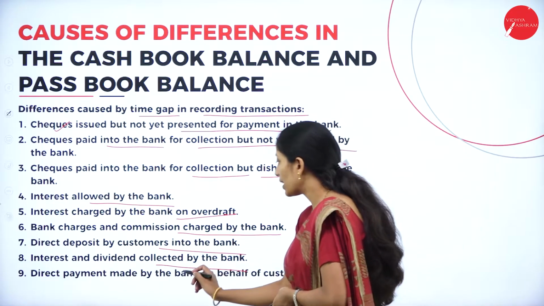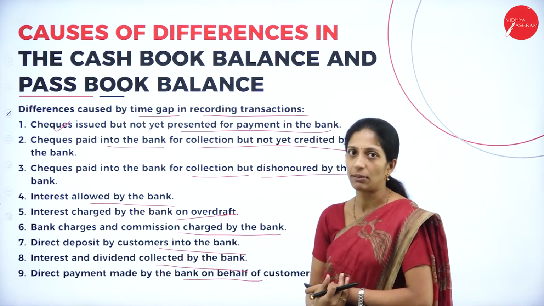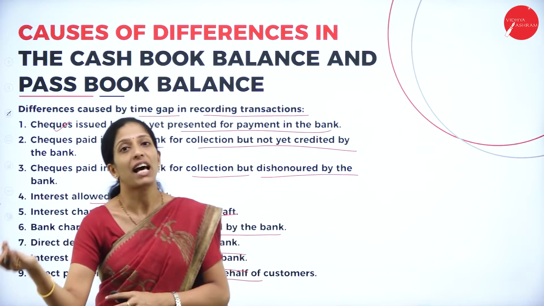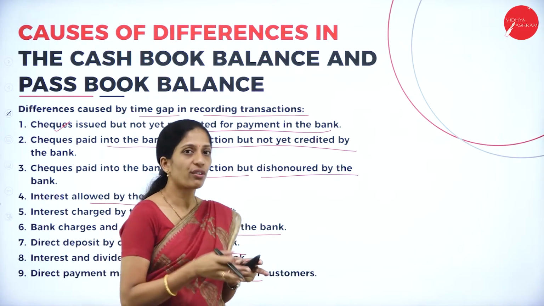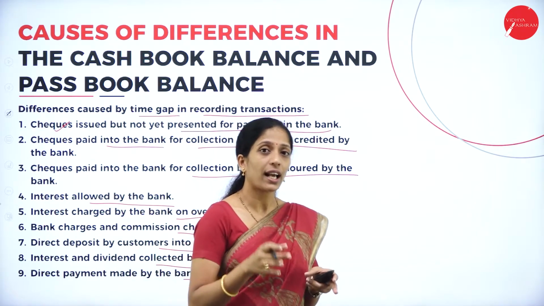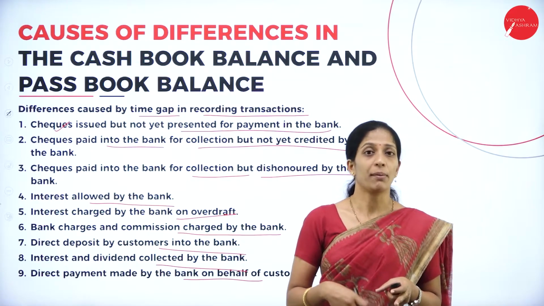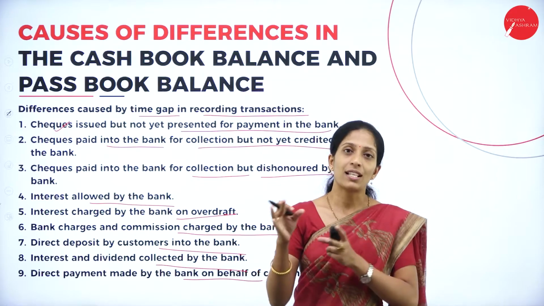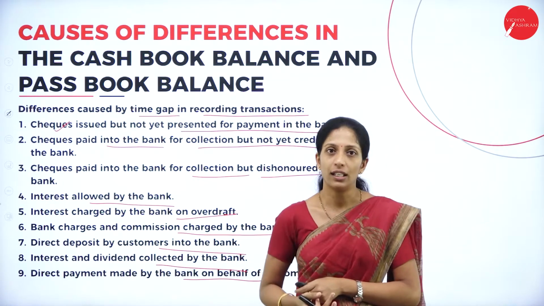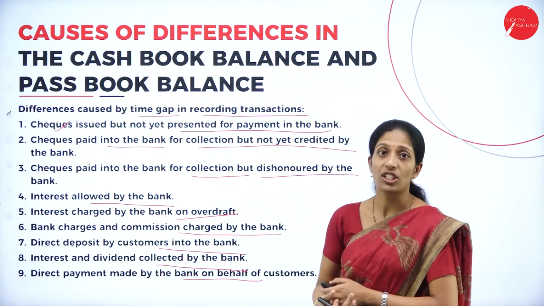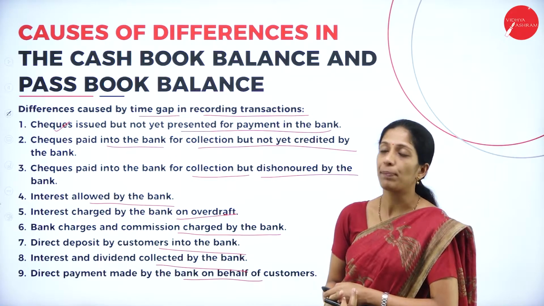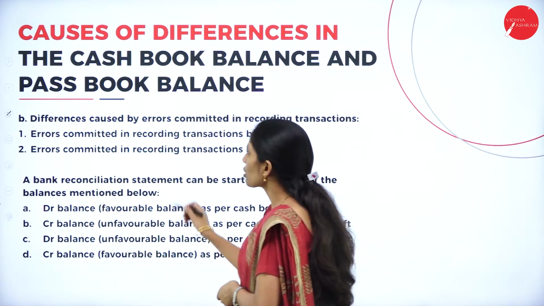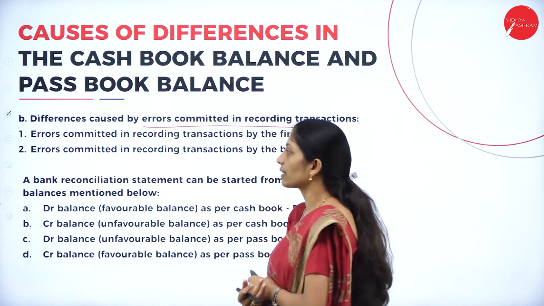Next, direct payment made by the bank on behalf of the customer. On behalf of the customer, the bank has directly paid the amount. But it is not known to the organization, which maintains the cash book, so they might not have recorded it. So here the cash book balance is showing more, whereas the passbook balance is showing less. These are the differences caused due to the time gap in recording the transactions.